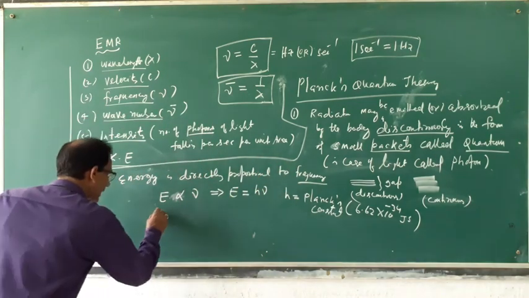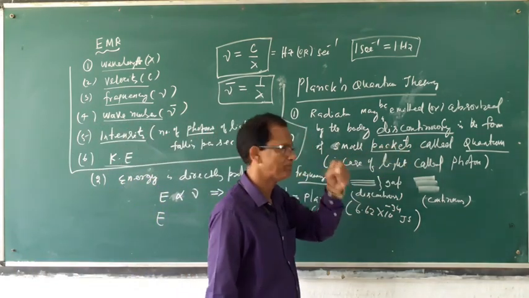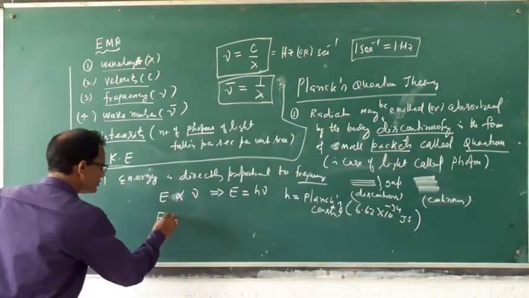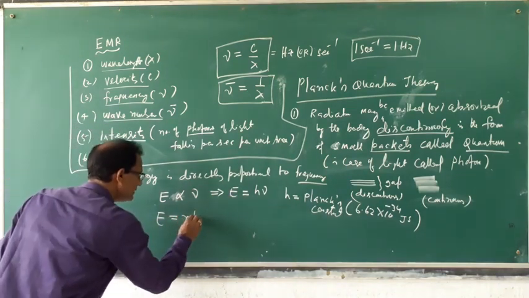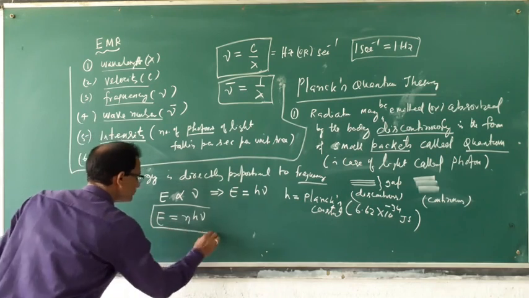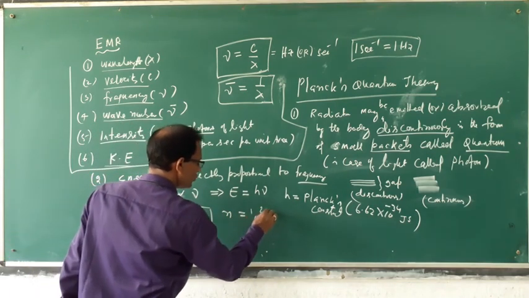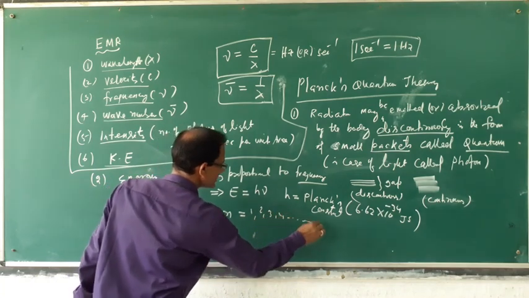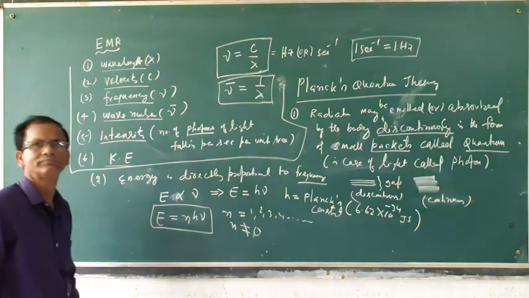And if you add photons, packets, E is equal to, instead of h nu you can write n h nu. N stands for 1, 2, 3, 4 like this, but n cannot be 0.